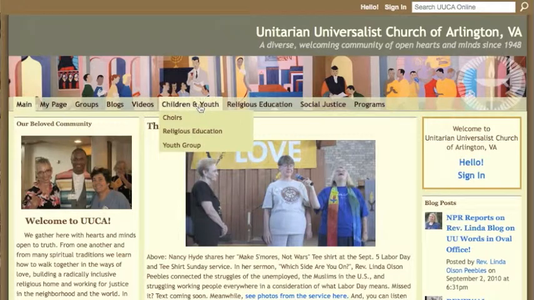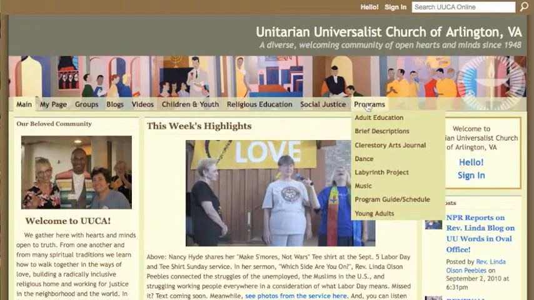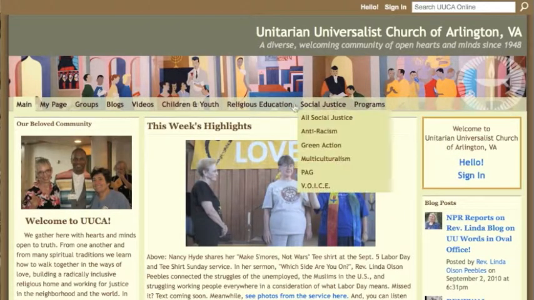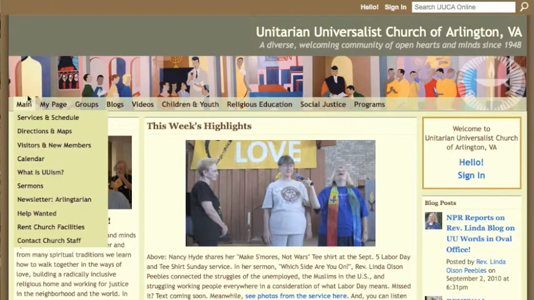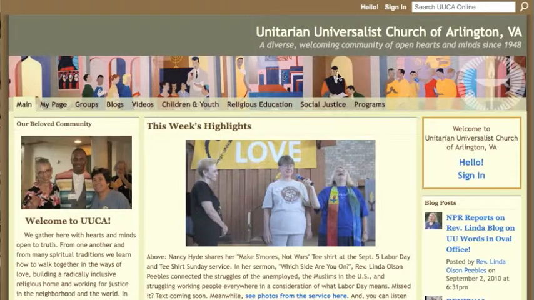This navigation bar, which I'm highlighting with my cursor right now, sits on every page of our website. It's at the foot of this illustration, which is a representation of the chapel mural in our church.